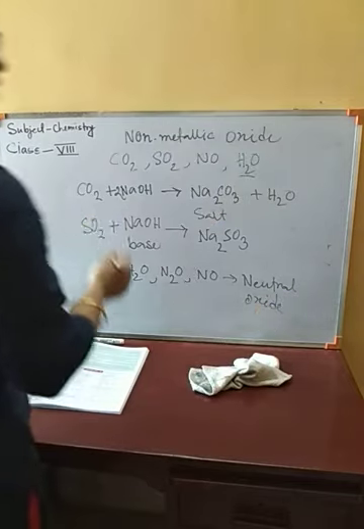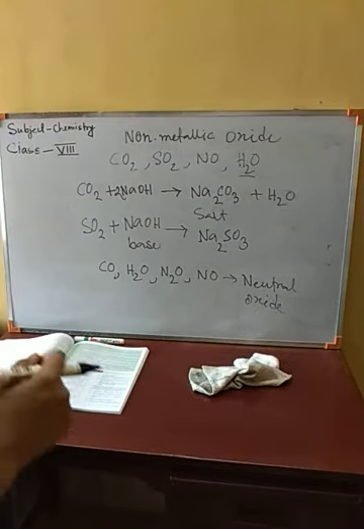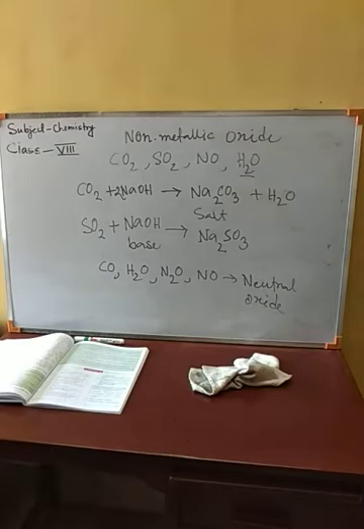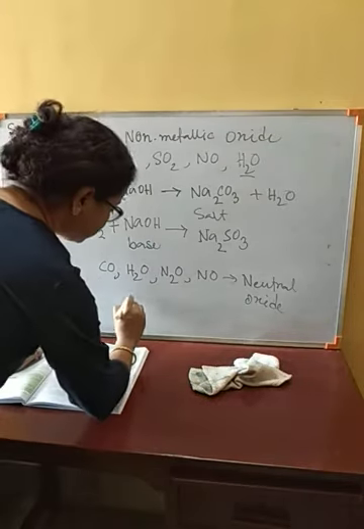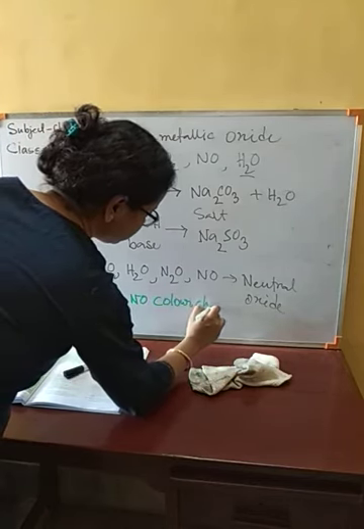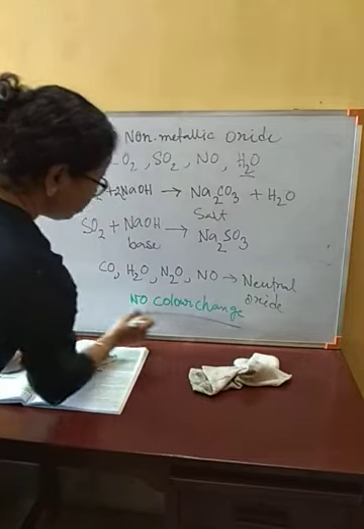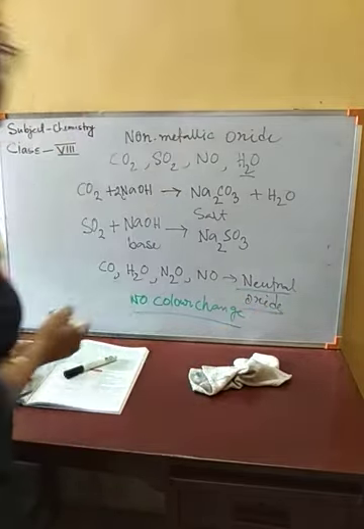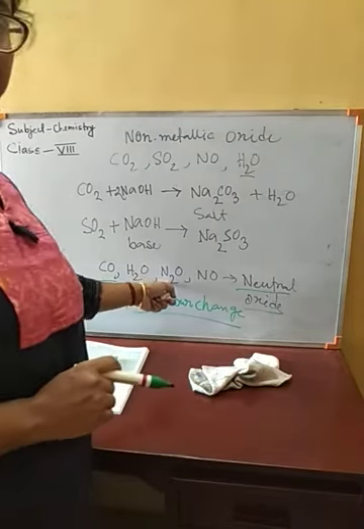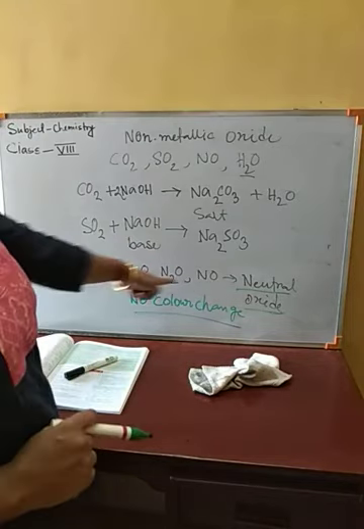If we hold a moist red or blue litmus in these gases, they will not show any color change. No color change will be there, as these are neutral in nature. So carbon monoxide, water, nitrous oxide and nitric oxide, these four are neutral oxides.